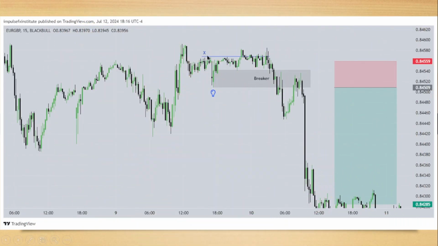Another example. Buy side here is purged. Displacement lower, shifting market structure. The last up close candle here, or one, two candles. The last up close, I've added two of them. You can draw them as two, but the most sensitive part of it is going to be the last one. Extend that out in time. Price returns back into the breaker block, sells off aggressively. Where are we, guys? We're in a premium market.